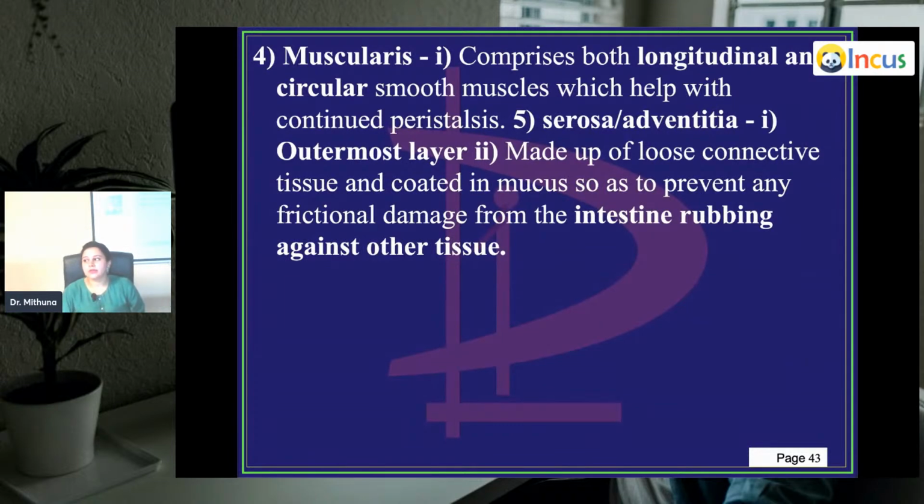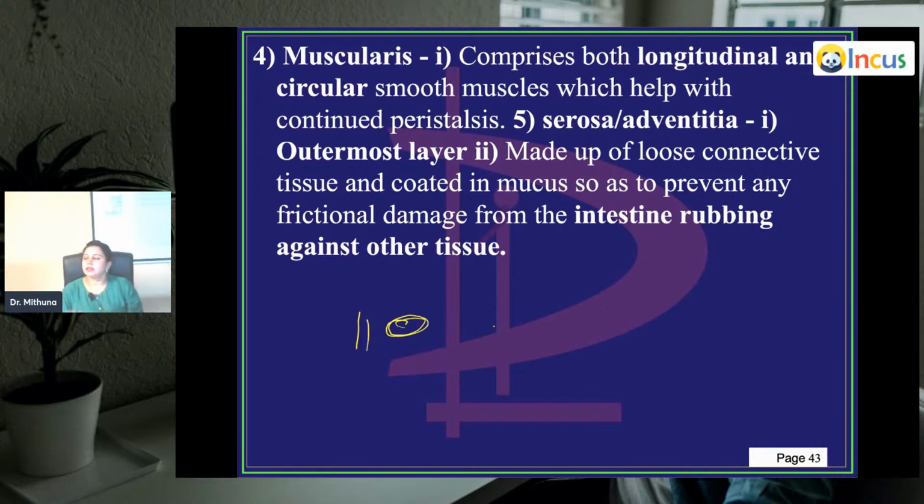The muscularis layer consists of both longitudinal and circular layers, which help in continuing peristalsis. The muscle's only job is to push the food in one direction. So the muscle is mainly involved in peristalsis. And in that muscle layer, in between the circular and longitudinal layers, you have your Auerbach's plexus, which I was talking about in the previous slide.